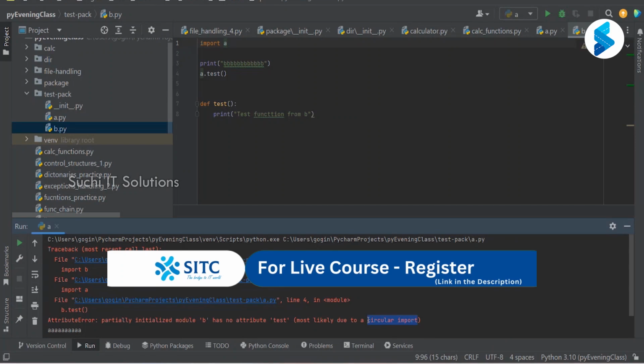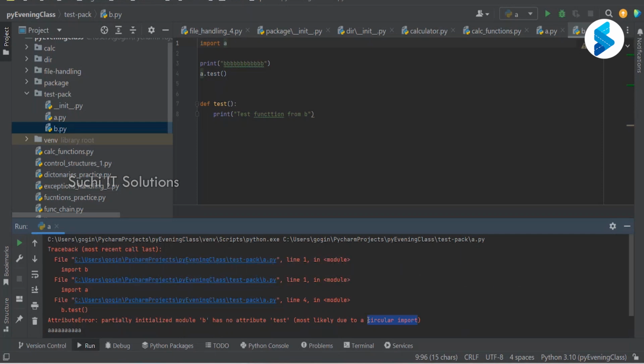Yes, sir. There are two modules, A and B. A wants to import B, B wants to import A. When we execute A, it tries to import B. And in the B module, it is trying to import A. And in the A module, it tries to import B. And it keeps on going, like, I import you, you import me, sort of scenario. Because of that, it throws an error. That is called circular import error.